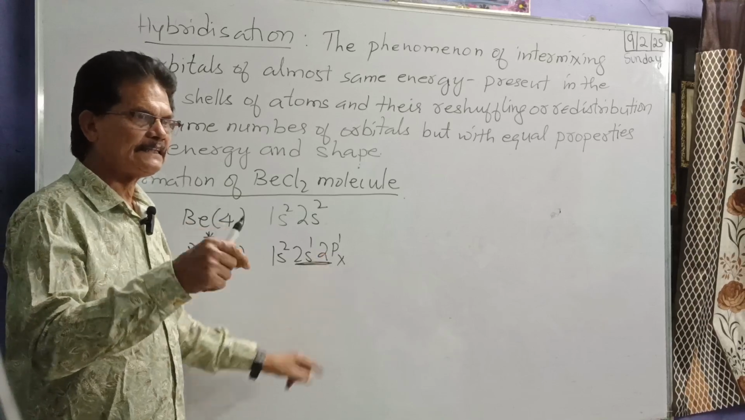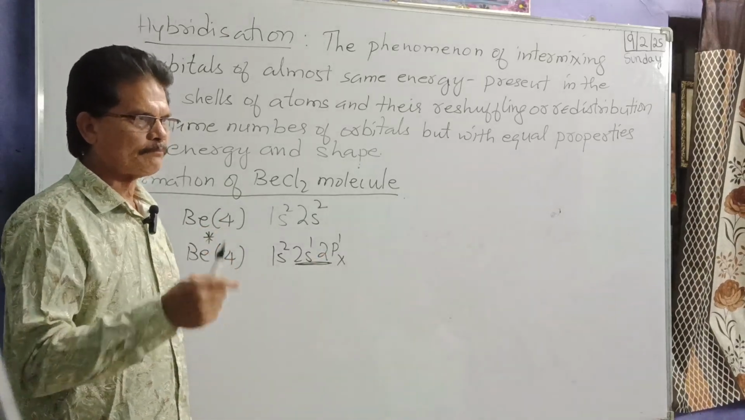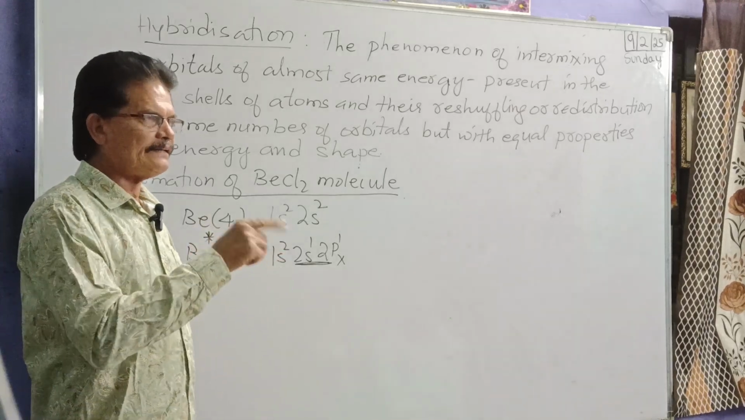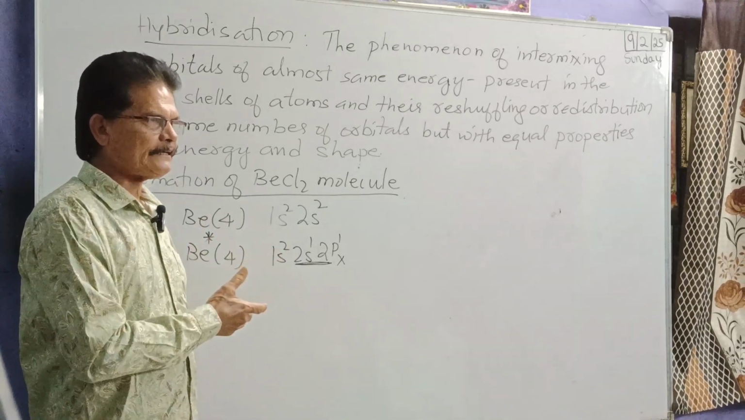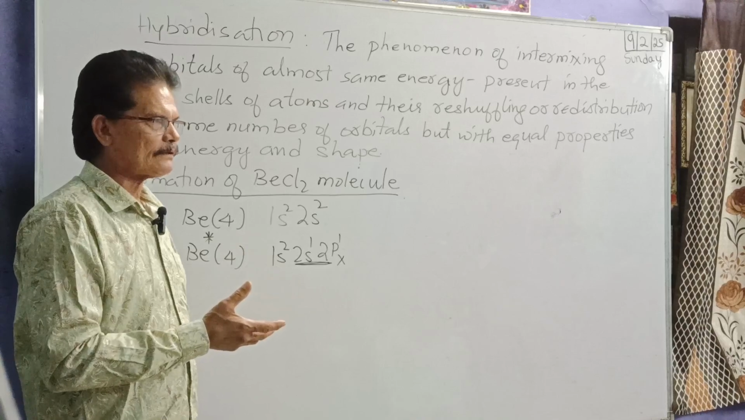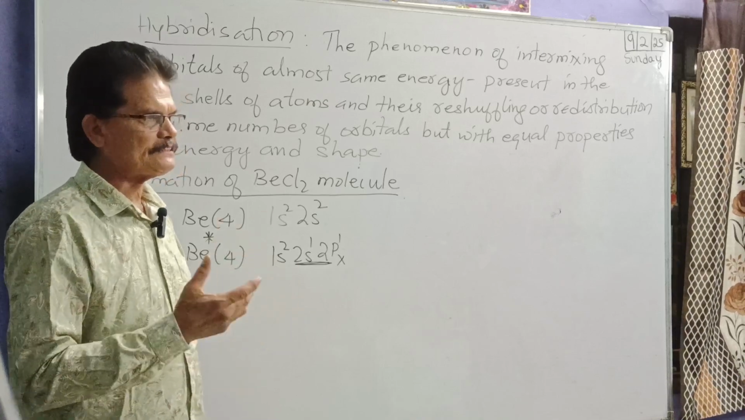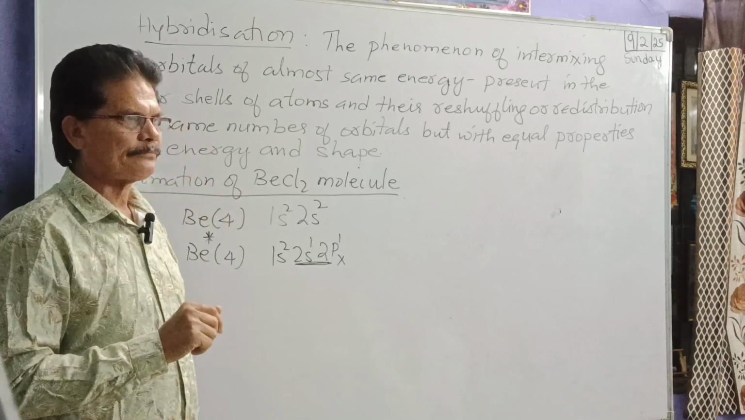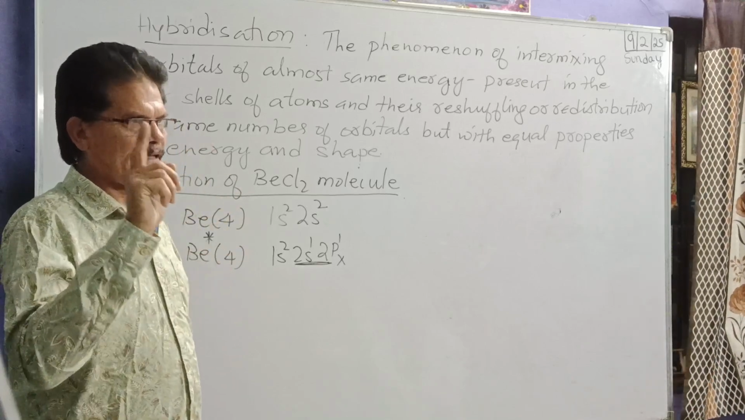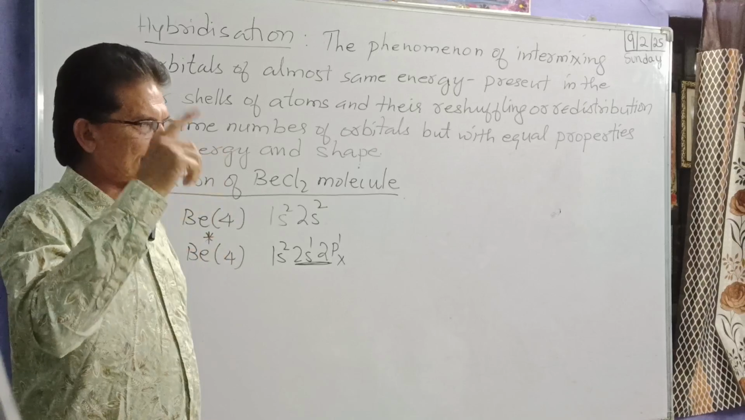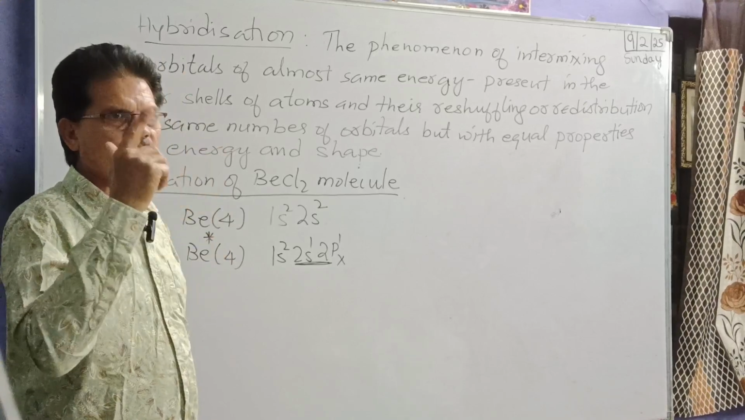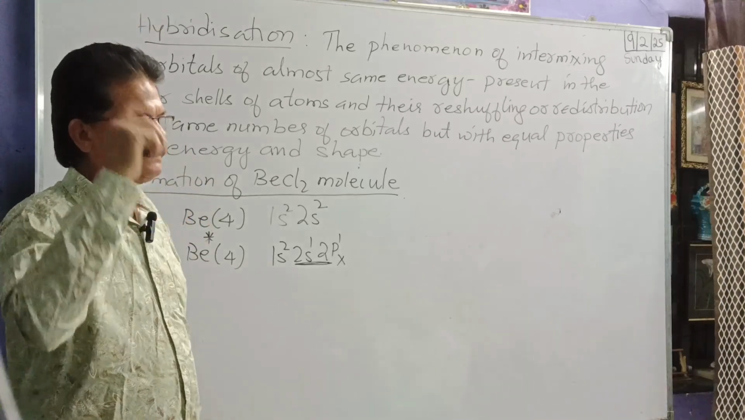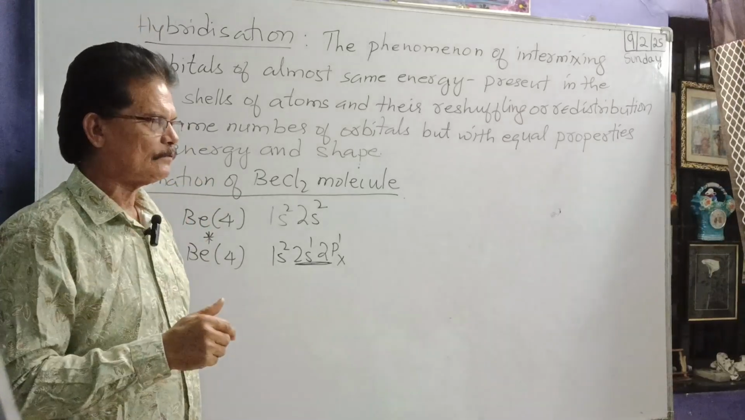L means n is equal to principal quantum number 2. Main levels are indicated by the principal quantum number. So n equal to 1 means K shell, n equal to 2 means L shell, n equal to 3 means M shell, n equal to 4 means N shell. K, L, M, N: 1, 2, 3, 4.